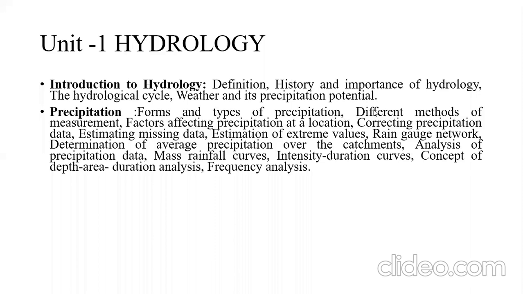Then different methods of measurement, factors affecting precipitation at a location, correcting precipitation data, estimation of missing data, estimation of extreme values, rain gauge network, determination of average precipitation over the catchments, analysis of precipitation data, mass rainfall curves, intensity duration curves, concept of depth area duration analysis, frequency analysis. It is there under precipitation.